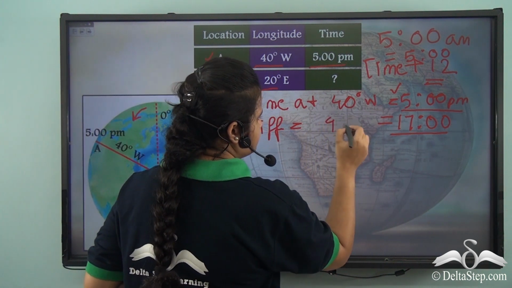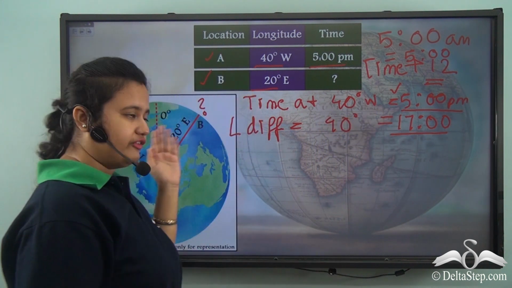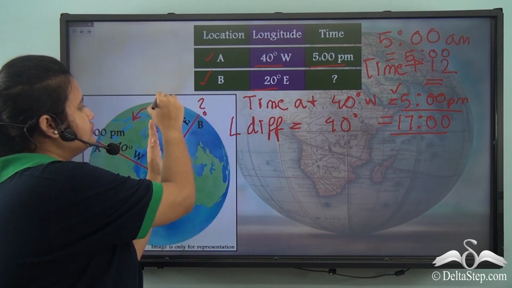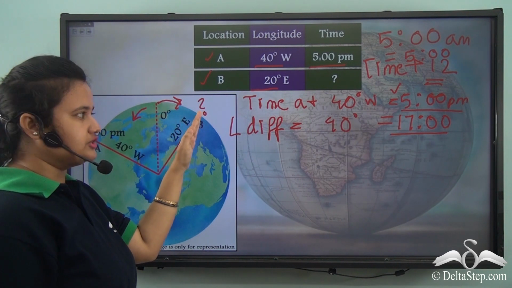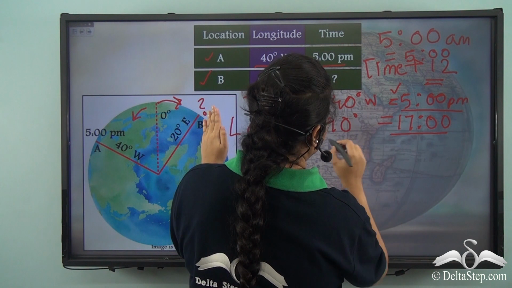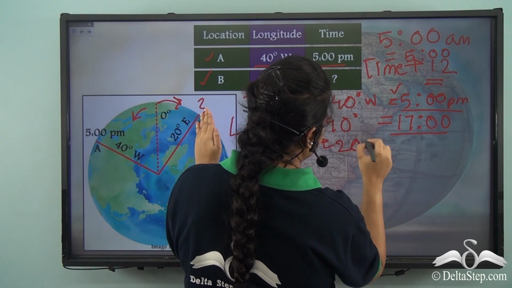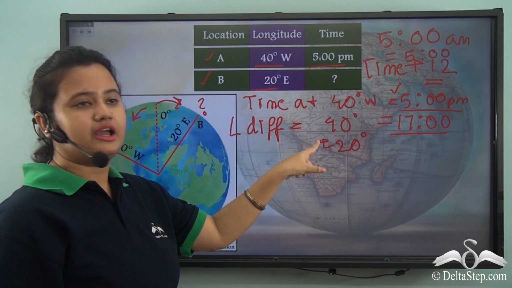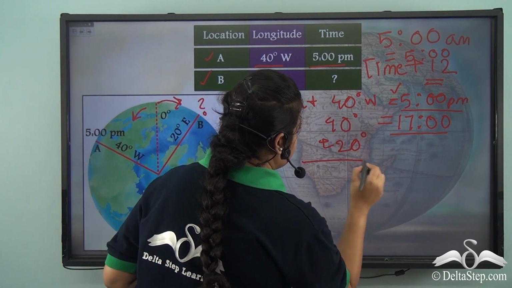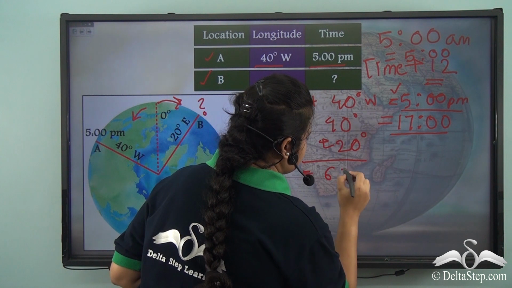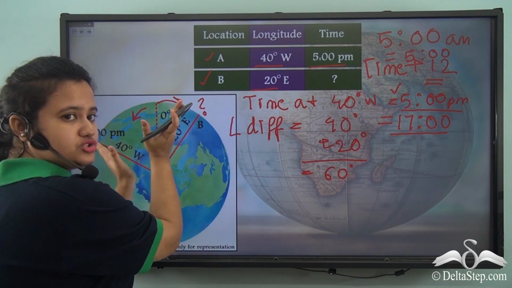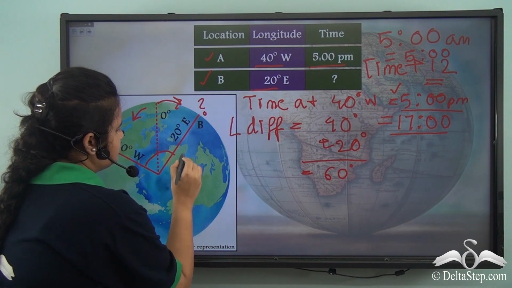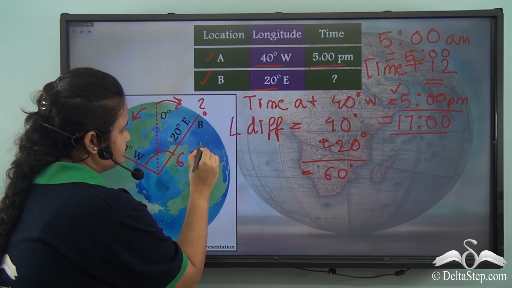So 40 degree to the west, and there are 20 lines of longitudes to the east of 0 degree. So 20 in the east. So 40 degree plus 20 degree equals to 60 degree lines of longitudes is the difference between these two lines of longitudes. So this angular distance is equal to 60 degree.